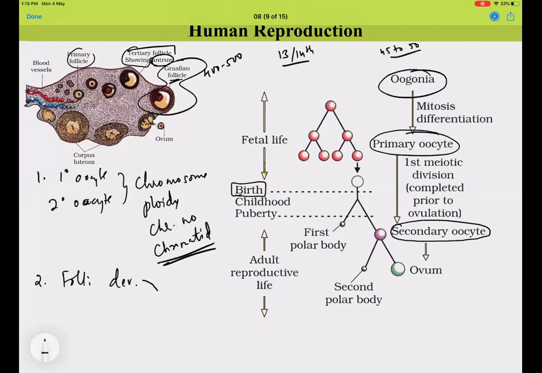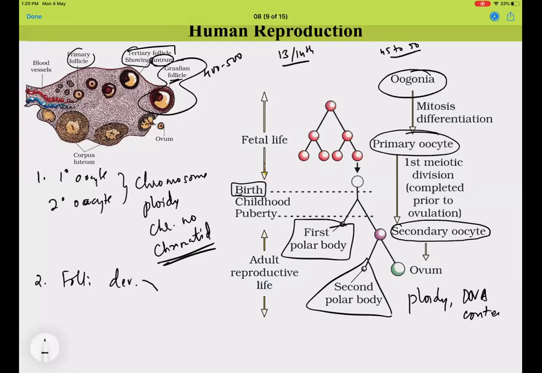And one more question asked in previous NEET and AIPMT is about the polar bodies. When are these polar bodies formed? And again, the ploidy and DNA content in the primary and secondary polar body.